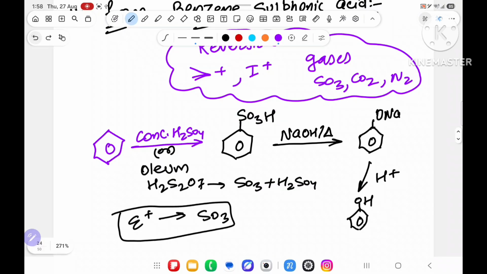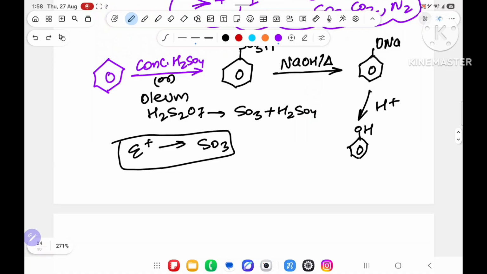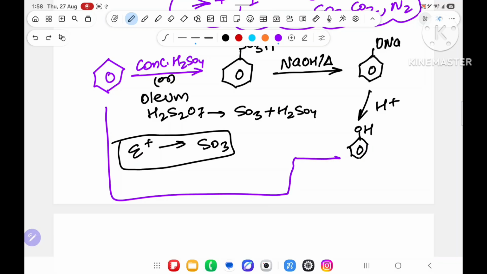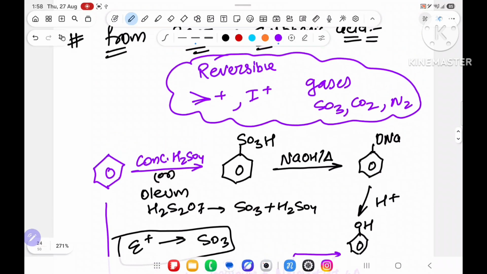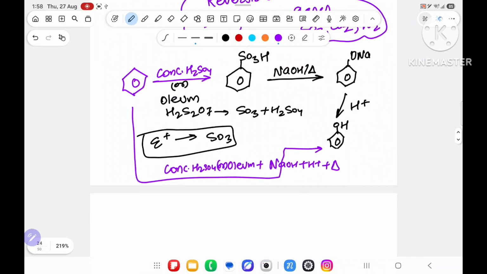You will simply remove that and attack the things over there only. Instead of writing all this, if someone writes everything directly on one arrow, they can write phenol, concentrated H2SO4 or oleum, plus NaOH, plus H+, plus heat, and directly you will get phenol. So this is the method of preparation of phenol from benzene sulfonic acid.